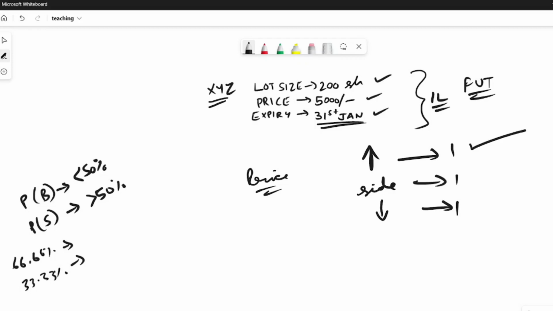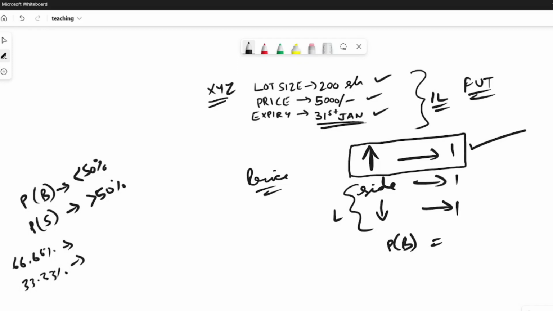This is the only outcome where the call option buyer is going to make a profit, and in the other two scenarios the call option buyer is going to make a loss. So the probability of a buyer winning is 1, this case, divided by the total number of outcomes, that is 3. So 1 by 3, which is 33.33 percent.